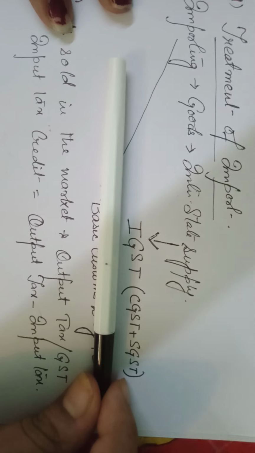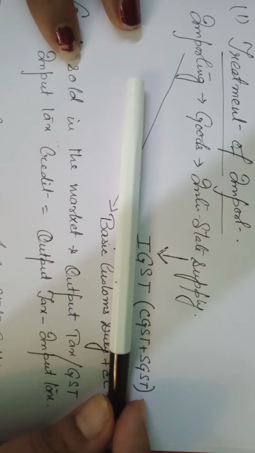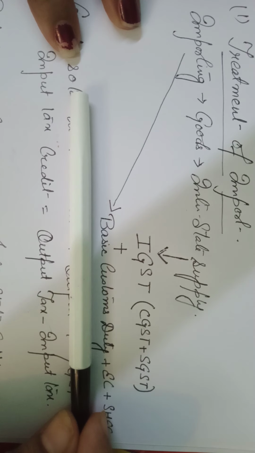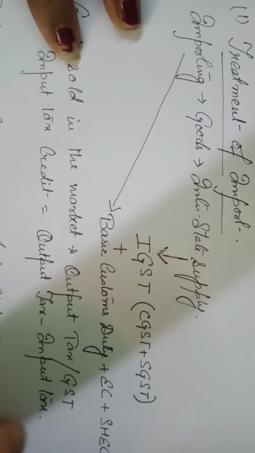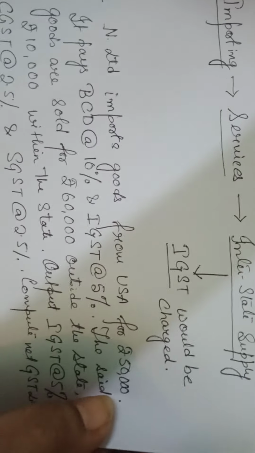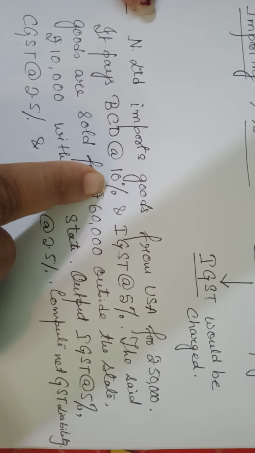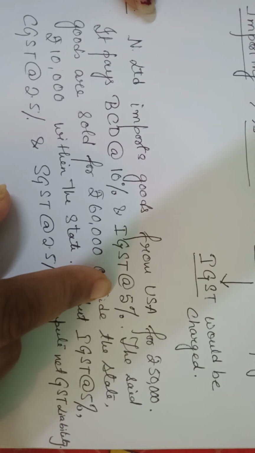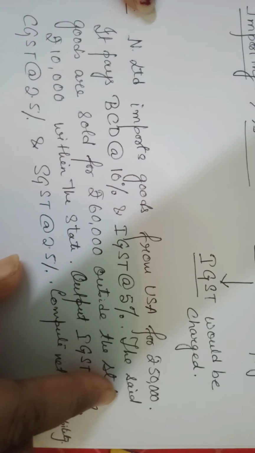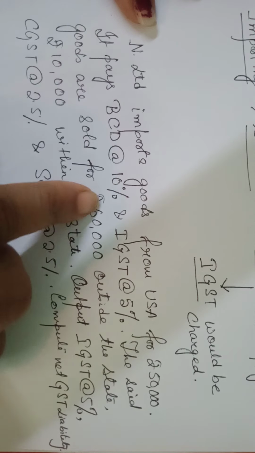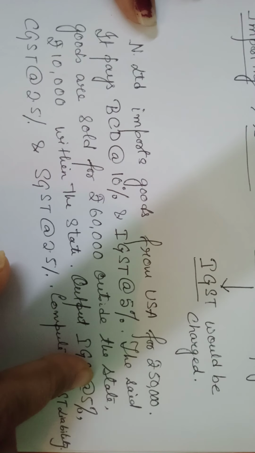So what would be charged? How much tax you will pay? You will pay IGST, you will pay basic custom duties, education cess, and secondary higher education cess. Fine. It pays basic custom duty at the rate of 10%, IGST at the rate of 5%. Fine. The said goods are now getting sold in the market for 60,000 outside the state. It is again an interstate sale.